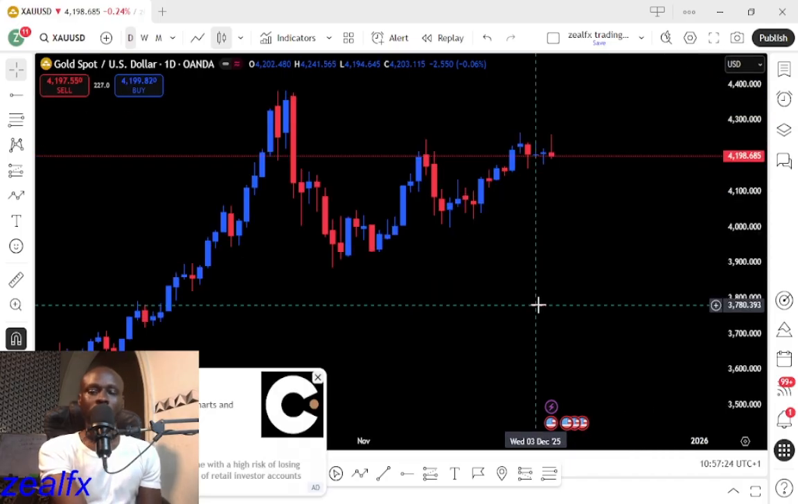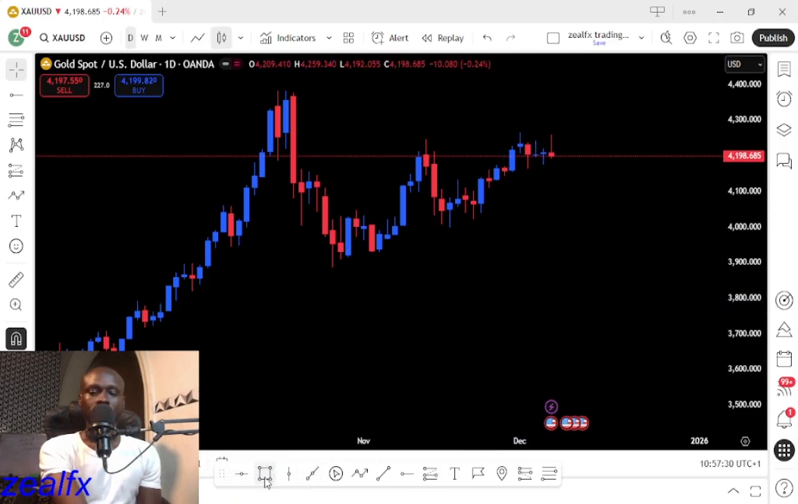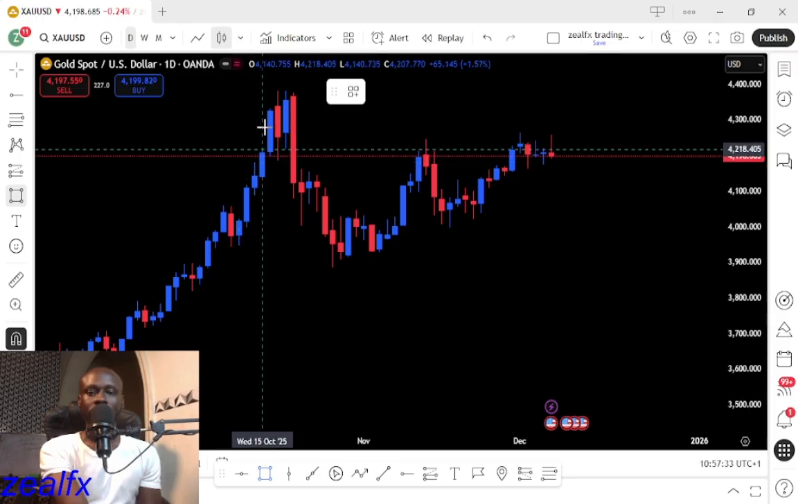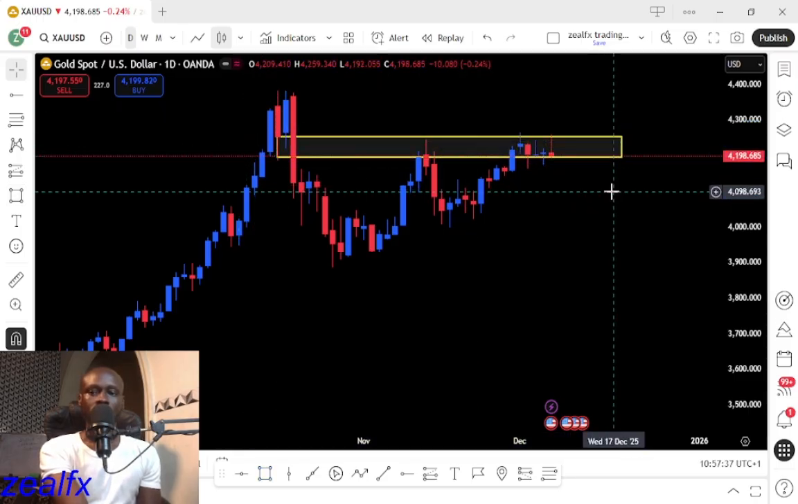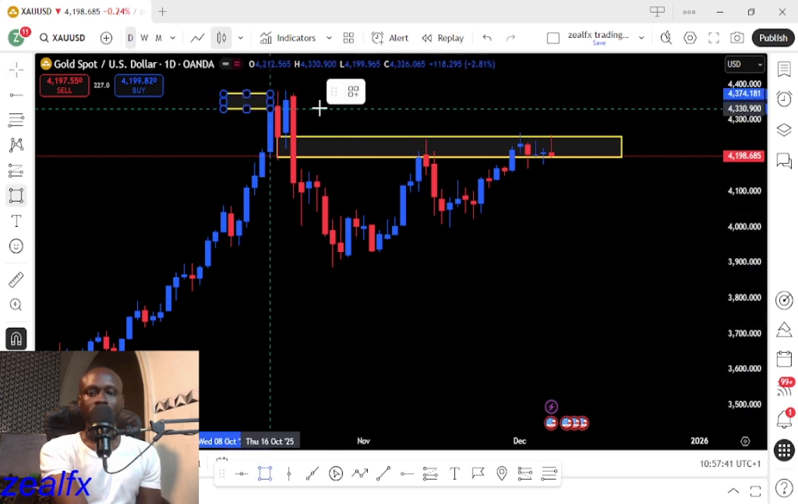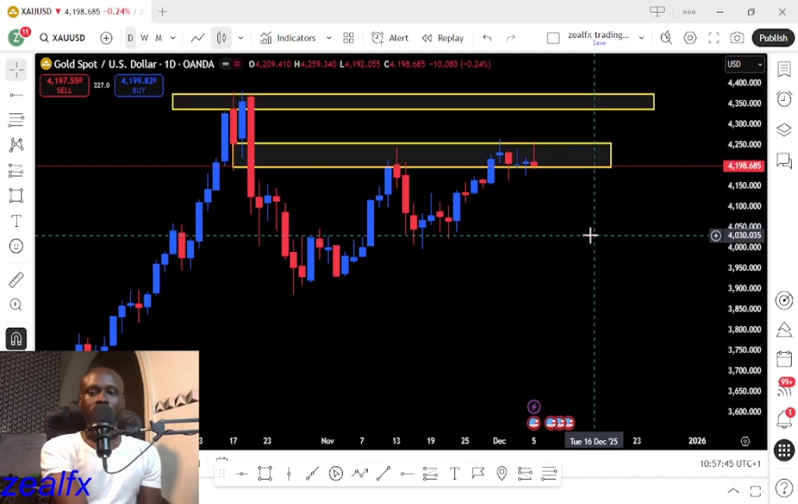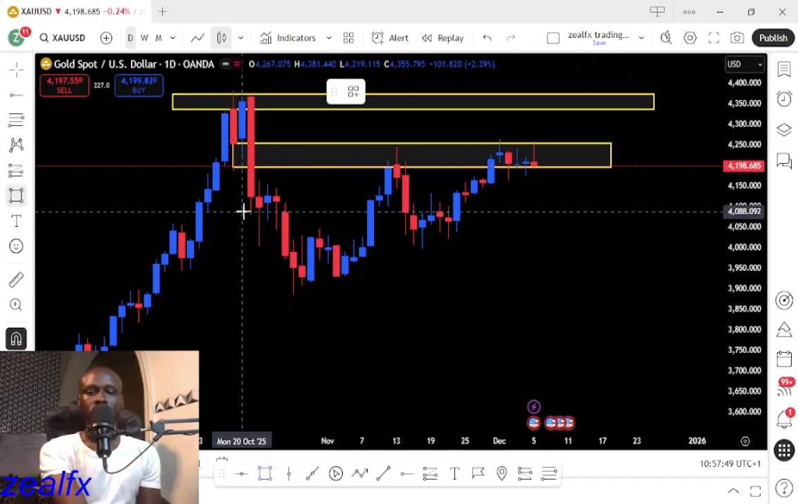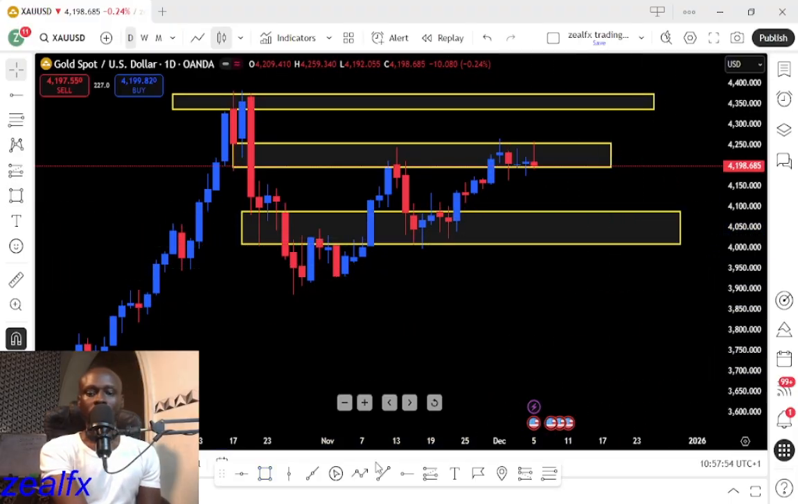Let's look at our next pair, which is the gold USD. Gold USD on the daily chart still has this resistance level. You see we have this resistance level on the gold USD, then we also have this resistance level. We also have this support level, which keeps the gold on a sideways trend.